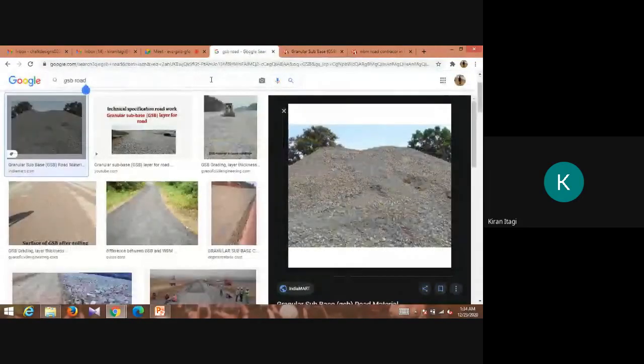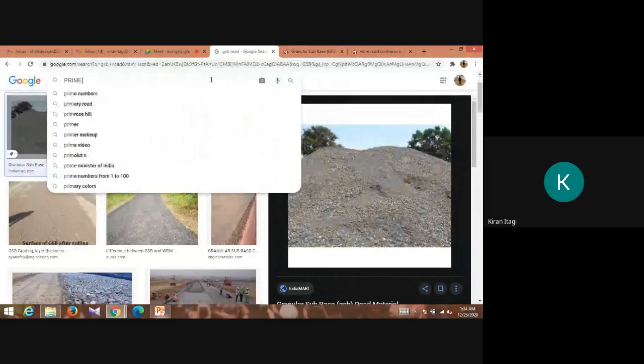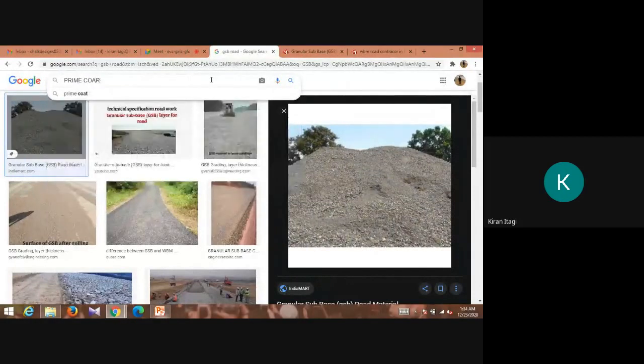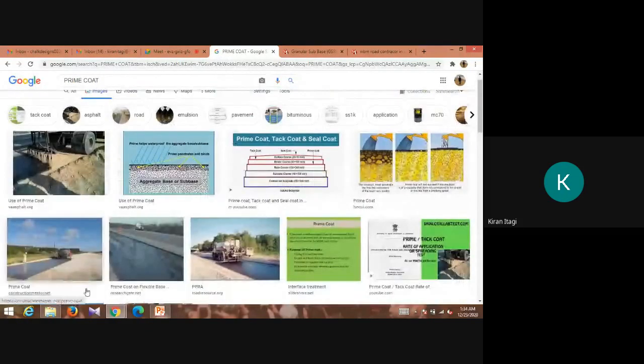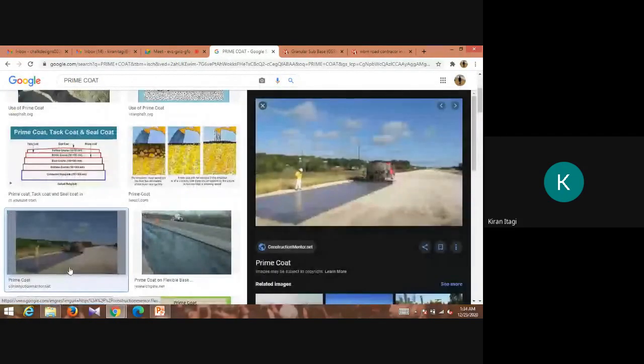Next we have prime coat. You can see the prime coat being applied over the base course or any other type of surface. It just acts as gum. In local language you can say it is a glue. It is an adhesive material which binds the lower layer and the upper layer.